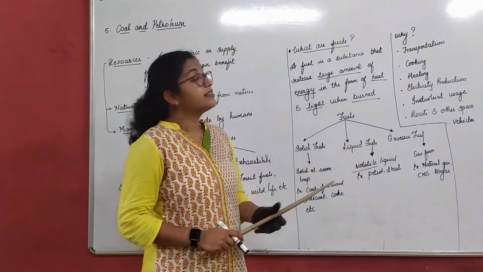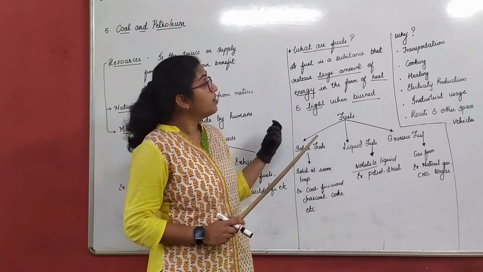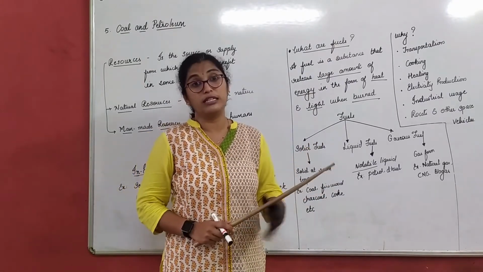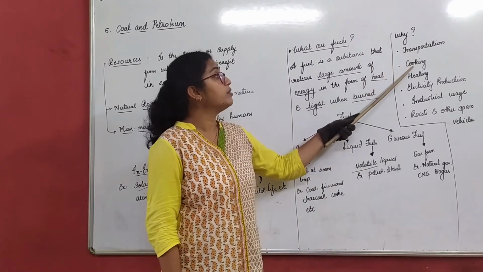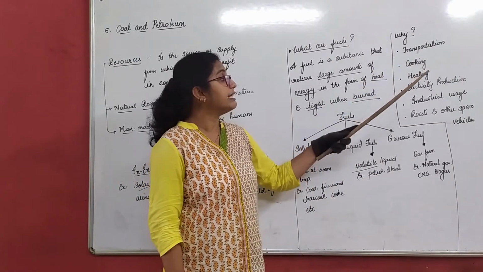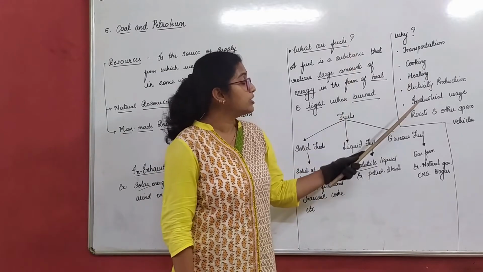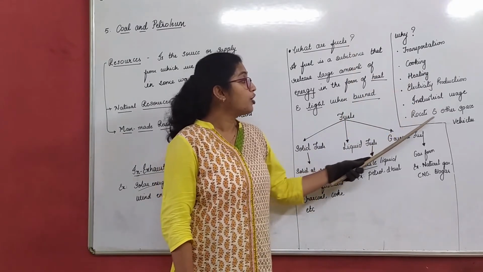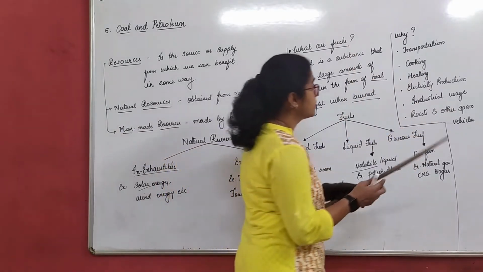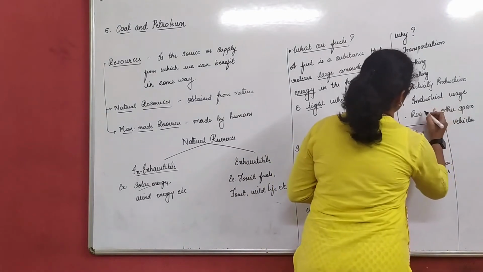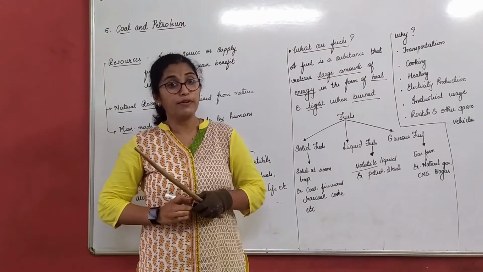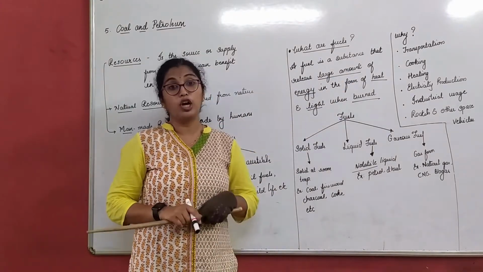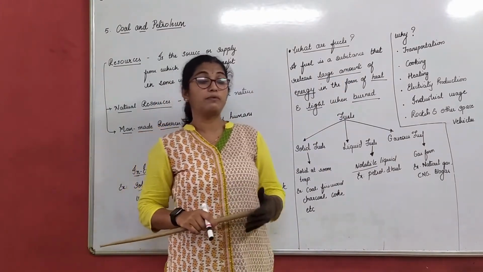Now when we discussed fuel, why and where do we use these fuels actually? We use these fuels in transportation, cooking, heating, electricity production, industrial usage, rockets and other space vehicles. When we talk about transportation, what types of fuel do we use?